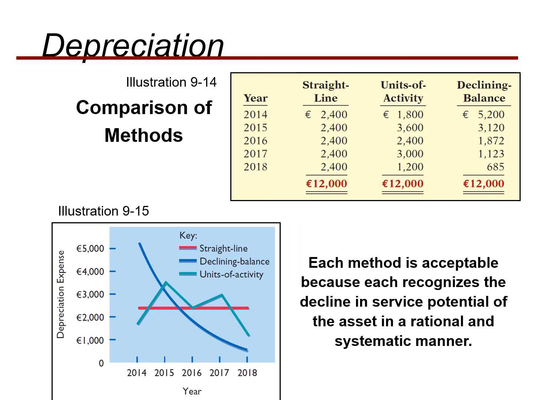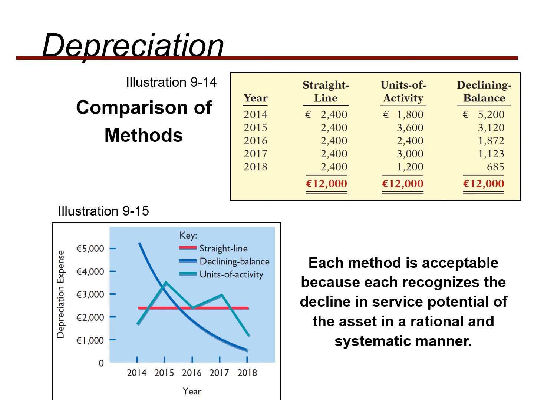We can see with the help of this diagram, in red it is the straight line method, then the dark blue is the declining balance method, and the light blue is the unit of activity method. So with the straight line method, the depreciation actually remains the same. In case of the declining balance method, it's actually a declining curve. But in case of unit of activity, it's actually changing. It goes up and down. It depends upon the amount of activity done in each period. So that's why it's not a very uniform curve.